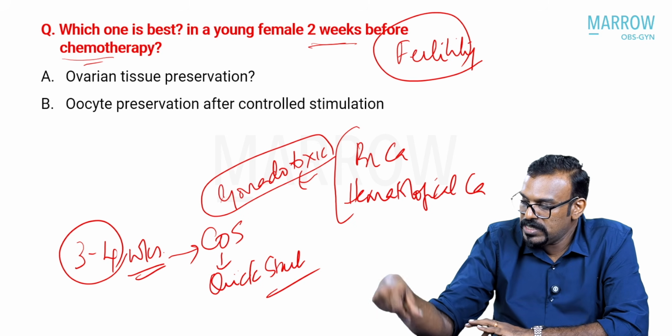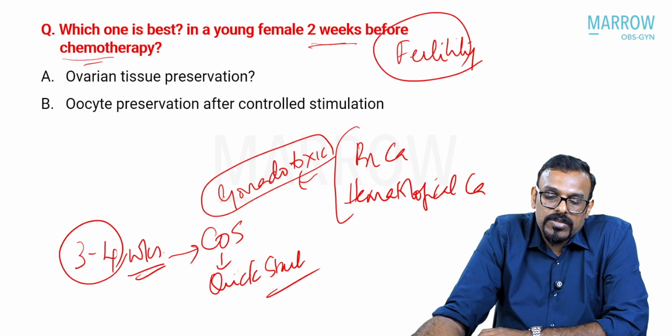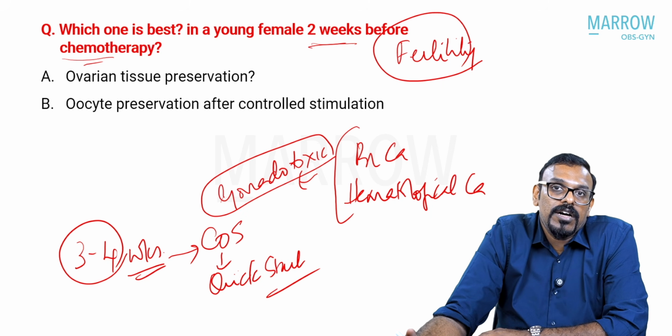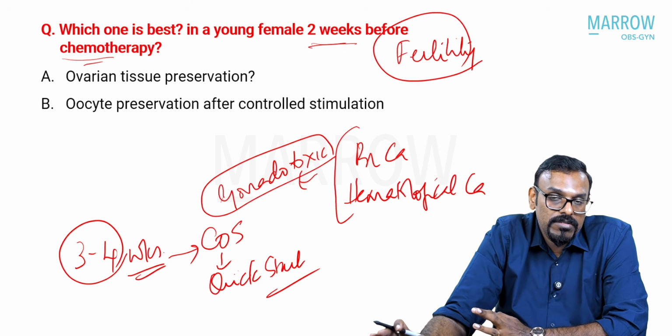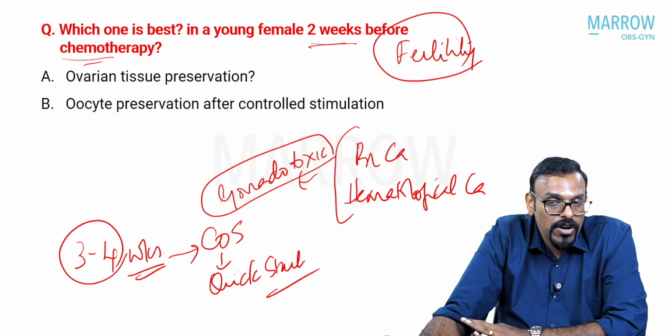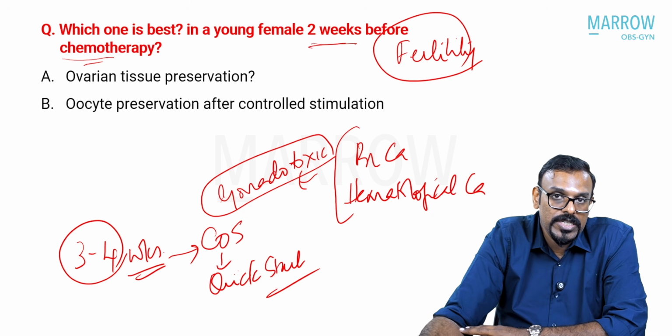So in this, which one is best for a young female 2 weeks prior to chemotherapy? So patients, especially young patients, the indication for chemotherapy in them could be many, it need not be always a gynecological cancer per se. It could be due to a breast cancer or even a hematological cancer.